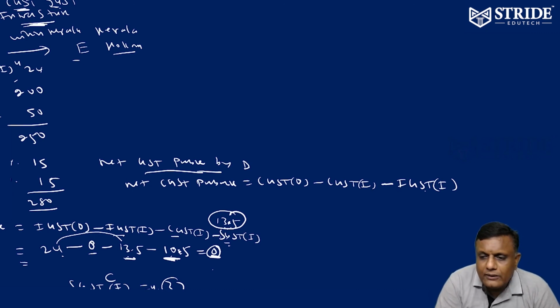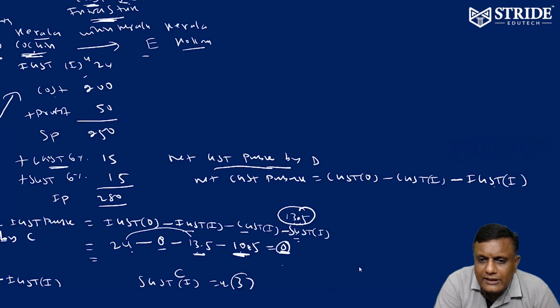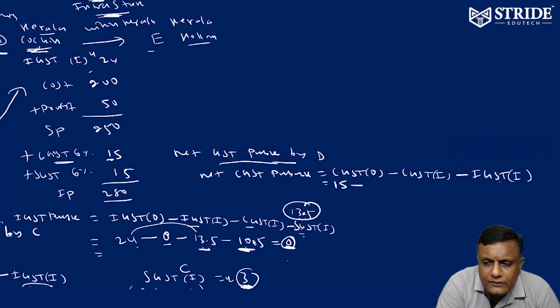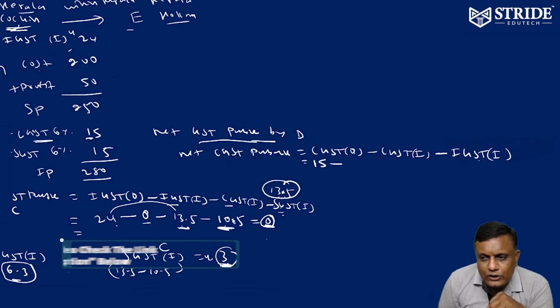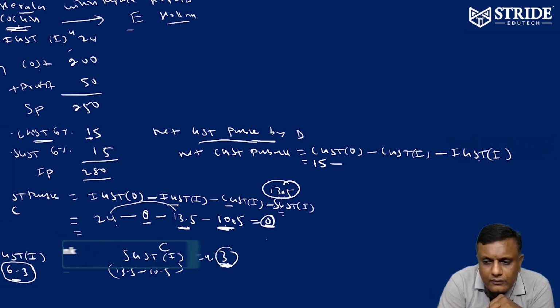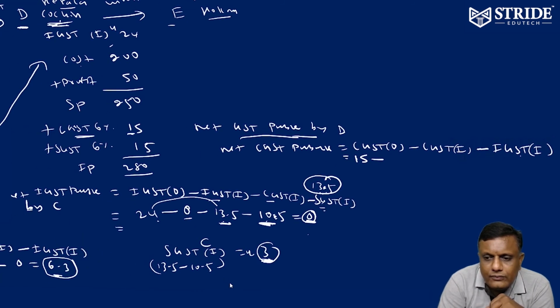Now, the very important part, how much does he have to pay, right? D collected from E of Kerala. How much did he collect? 15 he collected. What is the input? Is there any CGST input for D of Cochin? So, net CGST payable is equal to CGST output minus CGST input minus IGST input. What is the CGST output collected by D of Cochin? That is equivalent to 15.